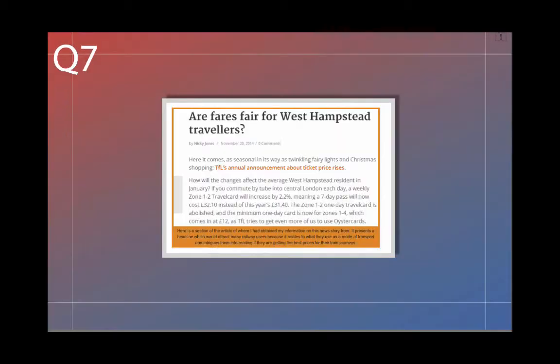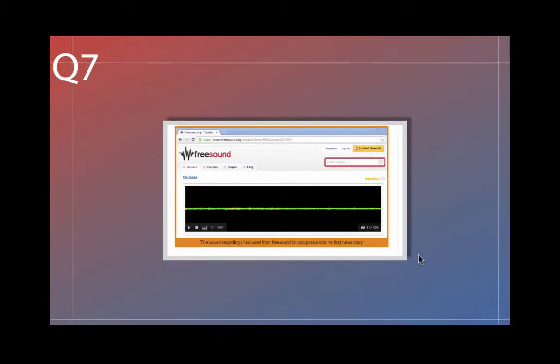Here is an image of one of the news stories that we included in our blog. We've included this image in our blogs to provide further information on the news item it refers to. Here is an image of a free sound website. We use this to obtain free sound effects for our news stories. We incorporated these sound effects into our blog to create a certain effect for the people listening to our blog.